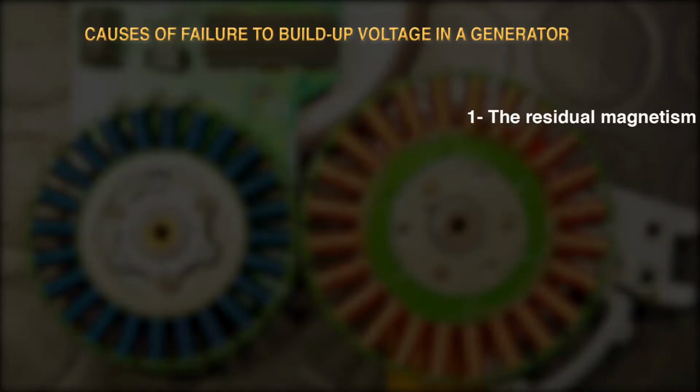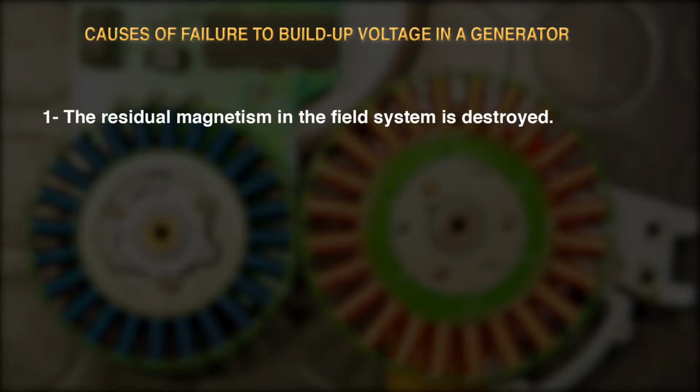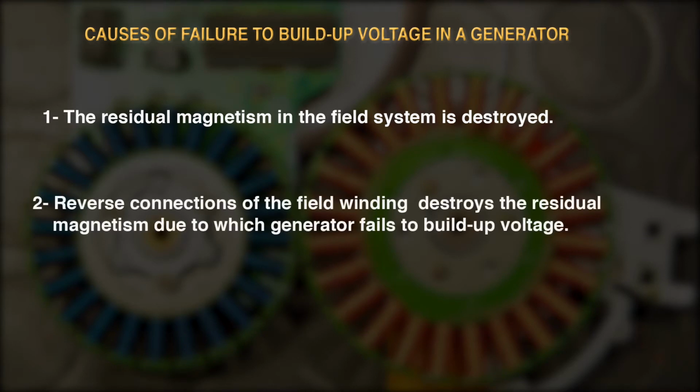So first of all we have to discuss what are the causes of the failure to build up voltage in a generator. There may be one or more of the following reasons due to which a generator fails to build up the voltage. First reason may be when the residual magnetism in the field system is destroyed. Second, when the connections of the field winding are reversed, this in fact destroys the residual magnetism due to which the generator fails to build up the voltage.